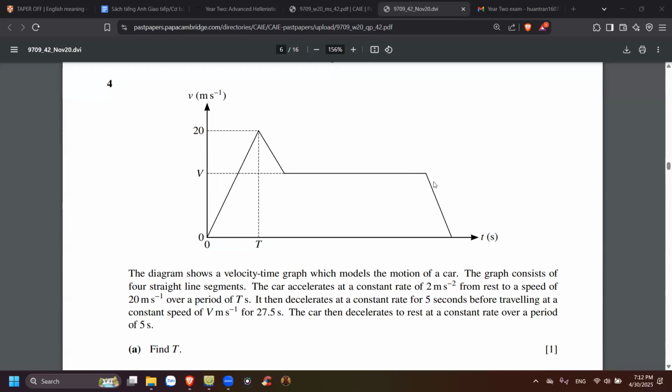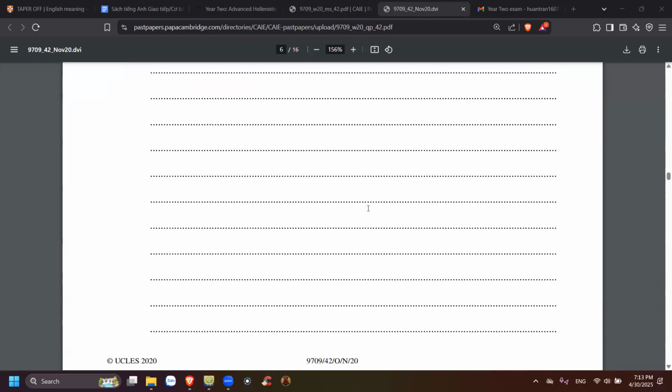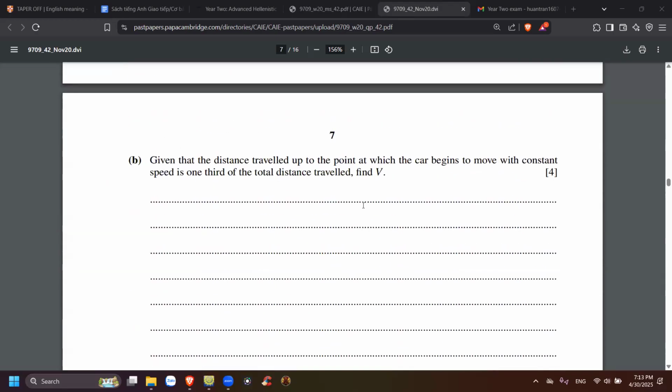The car then decelerates to rest at a constant rate over a period of 5 seconds. This is 5 seconds. You have to find the t. It's 1 mark. Also given that the distance traveled up to the point at which the car begins to move with constant speed is 1/3 of the total distance traveled, find v.